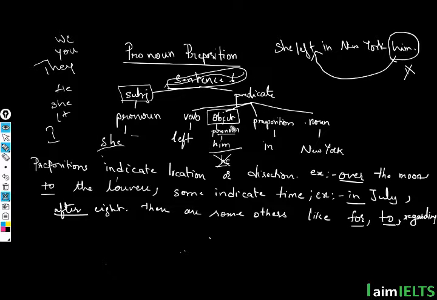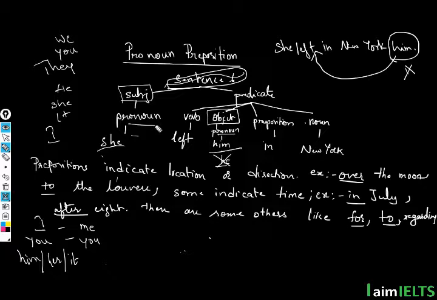When it comes to the object, the words are different. So instead of writing I, I would write me. You will still remain you. Instead of writing he, she or it, I would write him, her or it. So please understand, the subject and object pronouns are different.